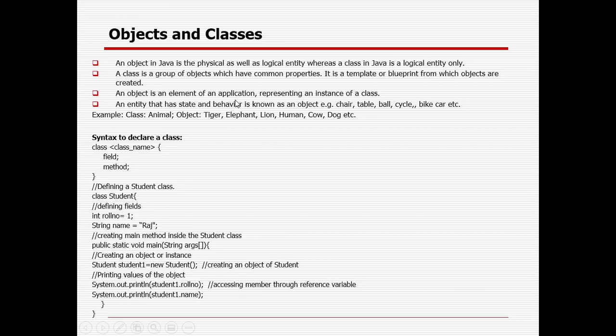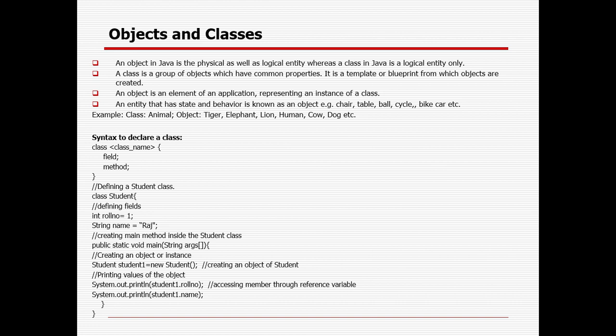An object in Java is a physical as well as logical entity, whereas a class in Java is only a logical one. A class is a group of objects which have common properties. It is a template or blueprint from which objects can be created. An object is an element of an application representing an instance of a class. So an object will logically and physically exist. A class will just logically exist, not physically.